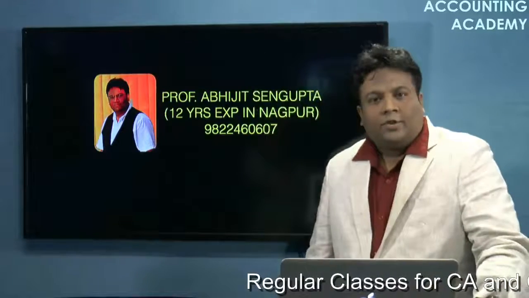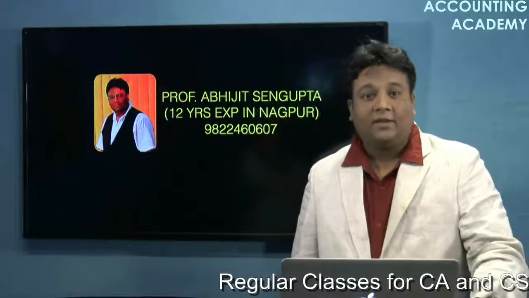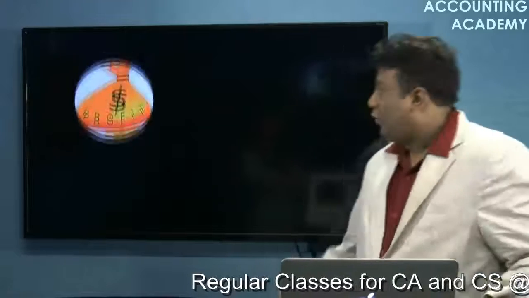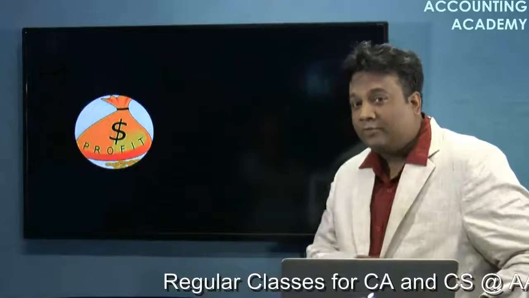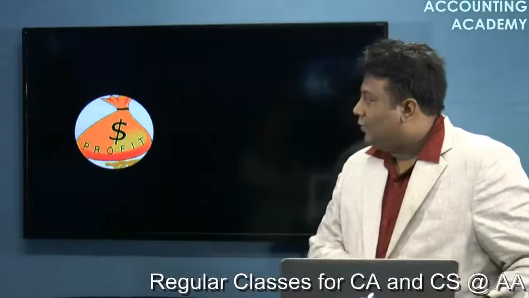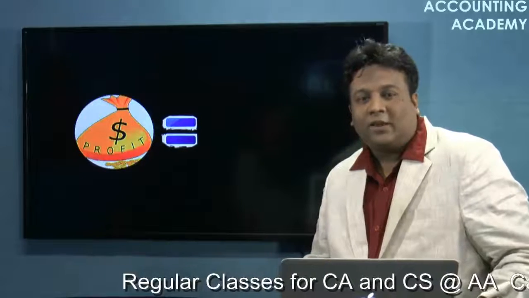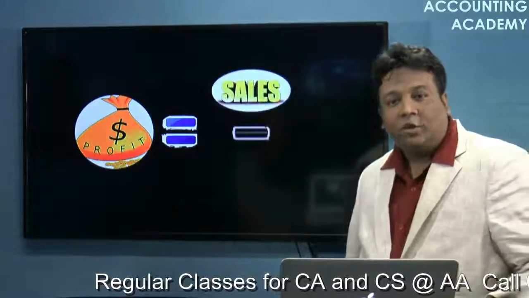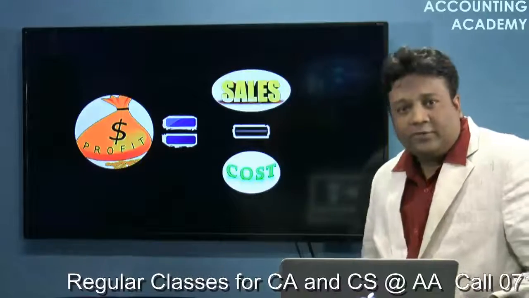Friends, we are doing accounting for a business. And why do we do business? We do business, of course, to earn profit. That's our main intention. Now, since childhood, we know how to calculate a profit. Profit is calculated by comparing the sales with the cost. Profit is simply sales minus cost.